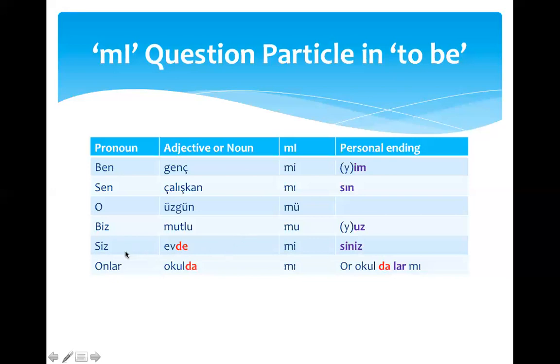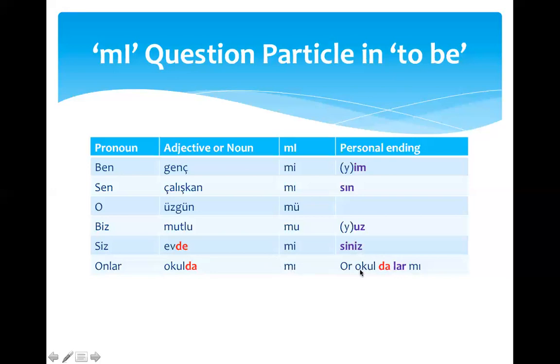Are you at home? And the last one, the subject is onlar, they. The noun here is okul, but at school, okulda. Okulda, the question particle becomes mı because the last vowel here is an a. According to four-way vowel harmony, this has to be an ı. Onlar okulda mı?